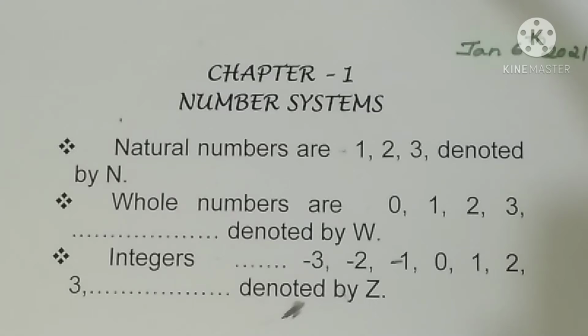Just a beginning only, we have already completed, and this concept we have learned in the lower classes also. Just a revision only, so just go through the ideas whatever we are giving. So what are the types of numbers we came across now? Natural numbers, whole numbers, integers.